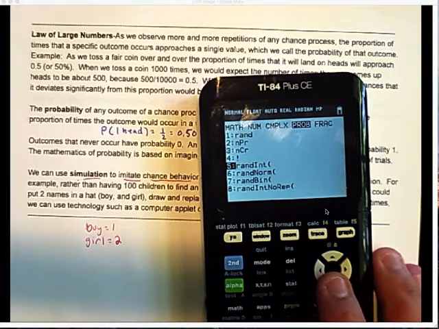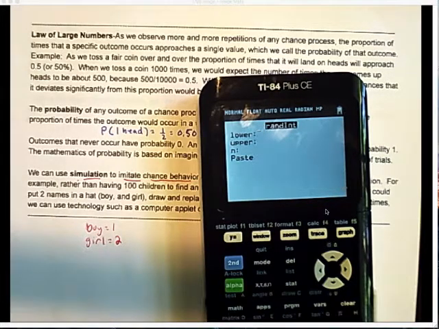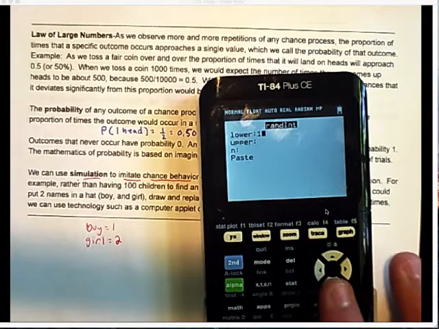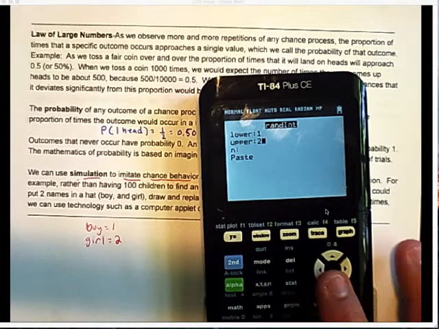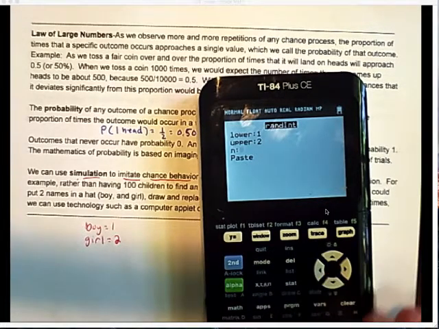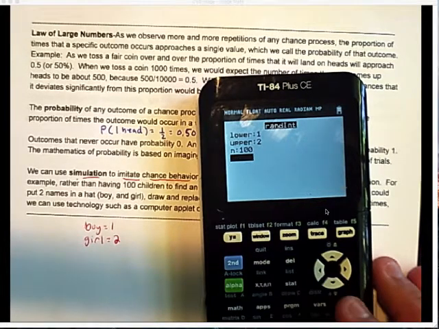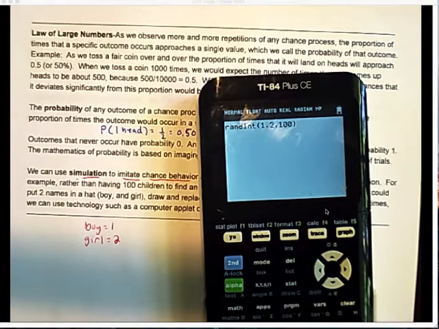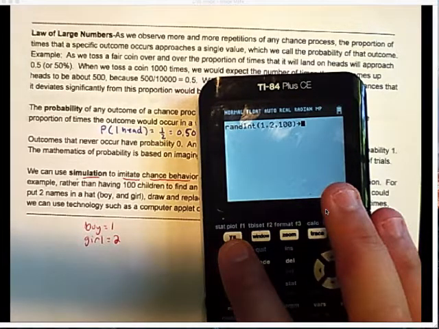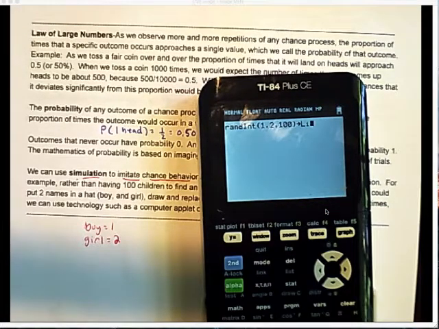Calculator, pick a random integer between 1 and 2, including 1 and 2. I want you to do 100 of those, and rather than just look at the numbers, store these in list 1. I'm going to hit enter here.